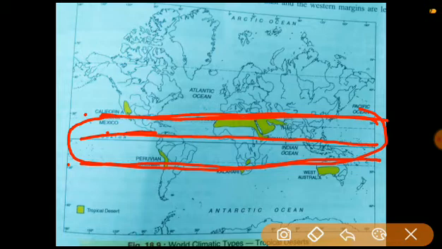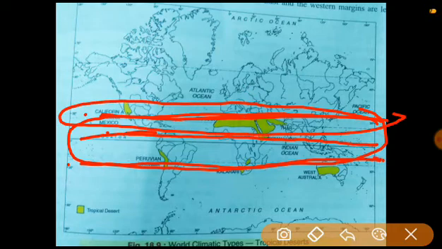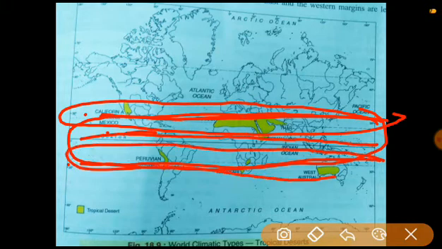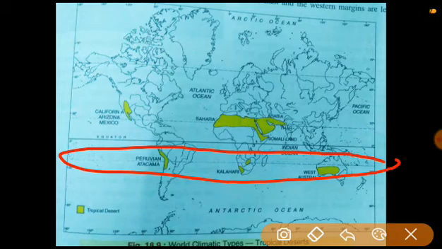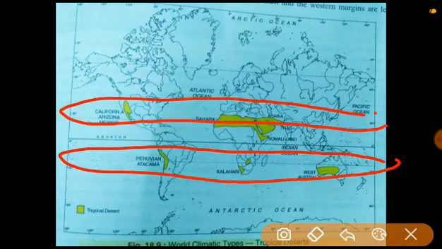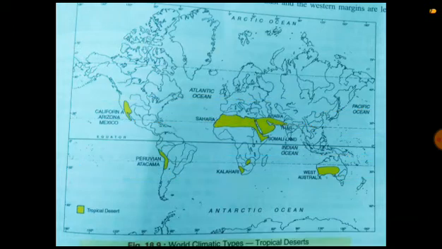And why? Because in this region most of the deserts are located. Now you can see here also, and here also. These are the diagrams. These all are the deserts in the tropical region. So I hope it is clear why it is called tropical desert and what these are. If you see this map properly, it is very easy to understand. Now come to the next part.